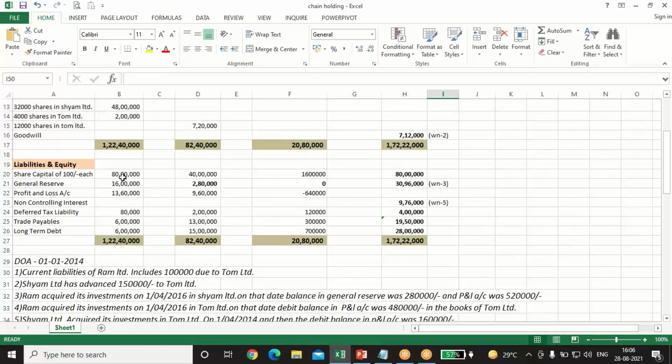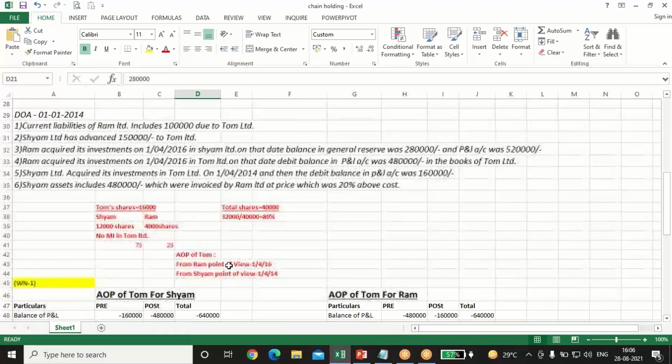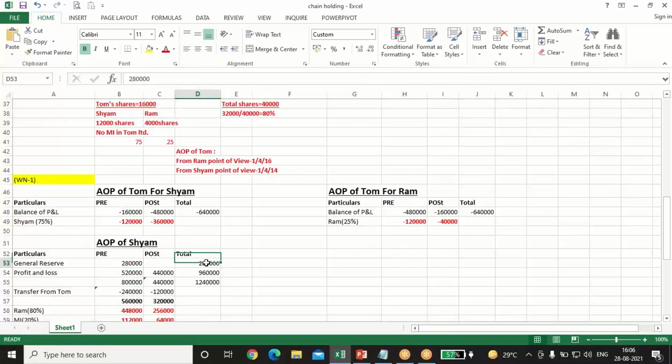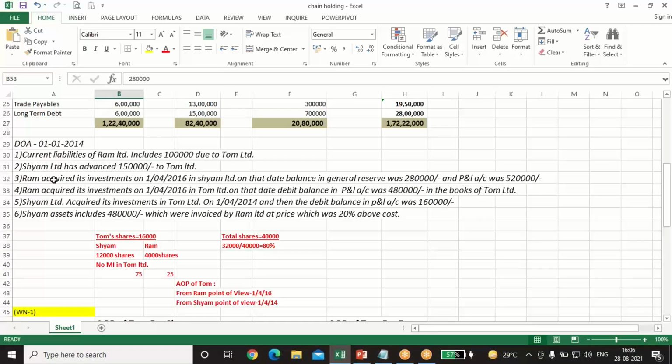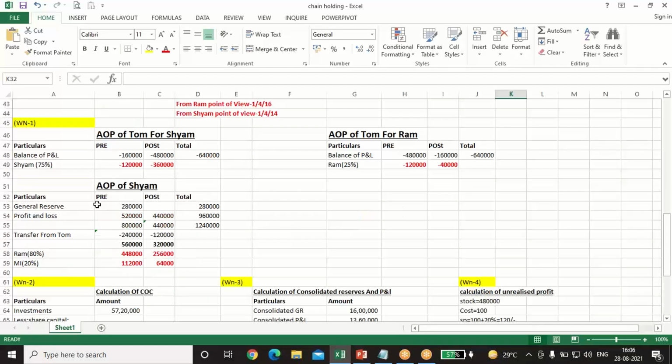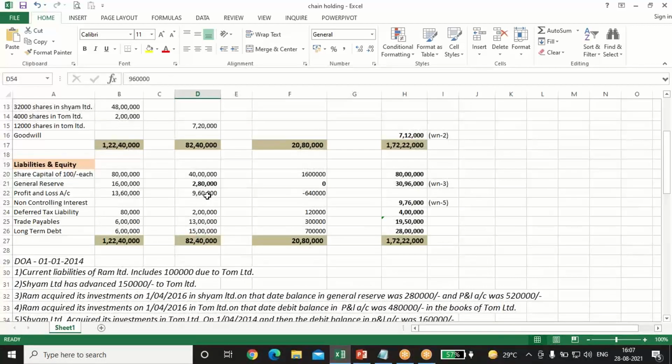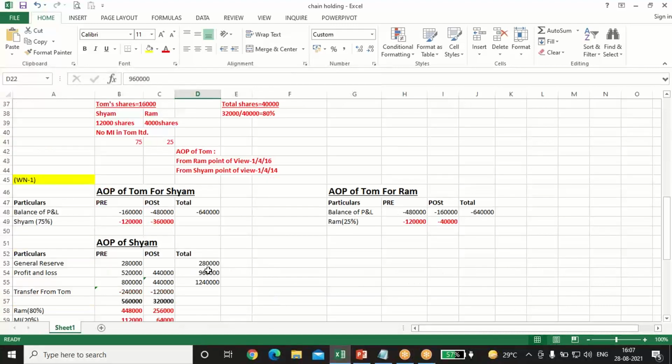Now we'll prepare the AOP of Sham: pre, post and total. Total we'll see from the balance sheet, 2,80,000. Pre is given in the adjustment. Ram made the investment on 1st April 2016 in Sham, and at that time the balance in the general reserve was 280 and PNL was 520. In the balance sheet, we see general reserve 280 and PNL balance 960. So the remaining difference will come here, in profit and loss.